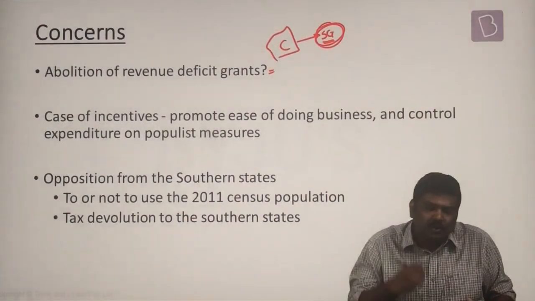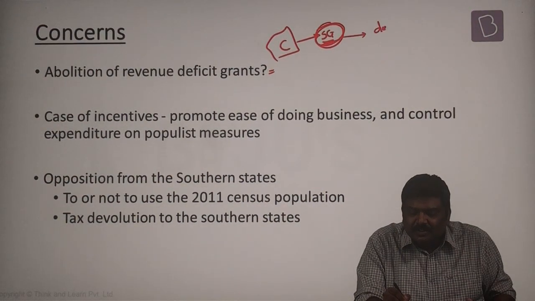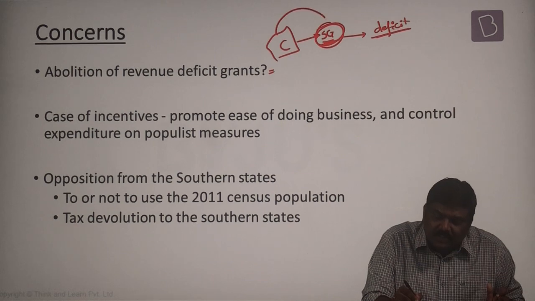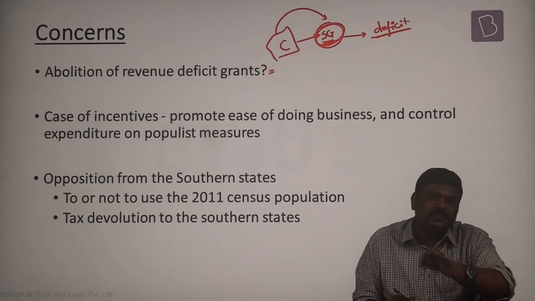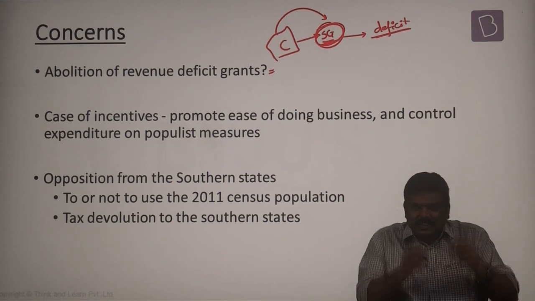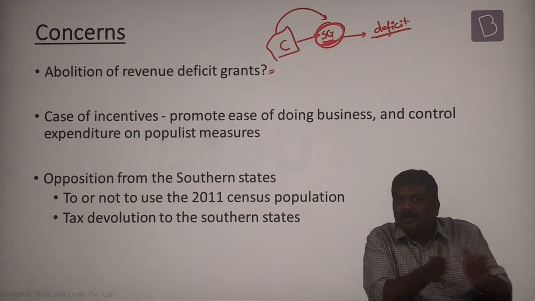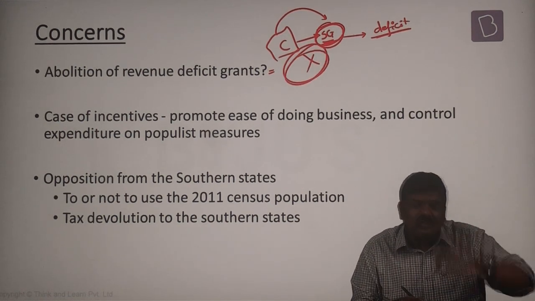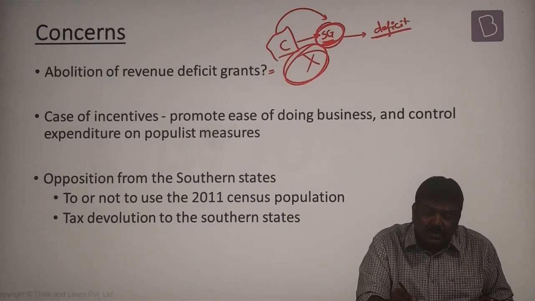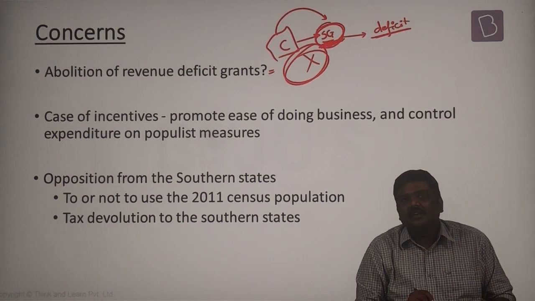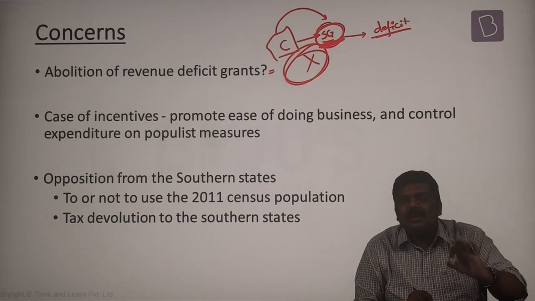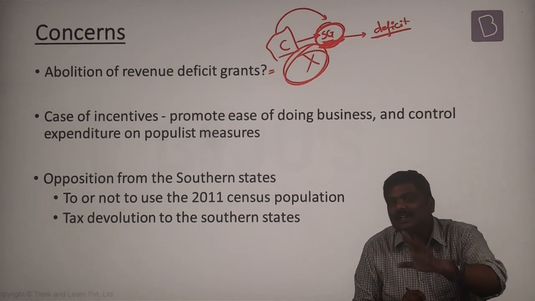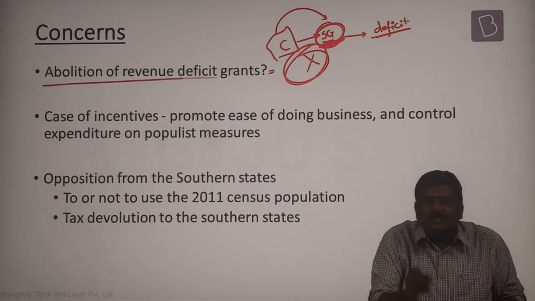As a result of this, don't you think the state government is going to incur a deficit in the form of revenue deficit? And to bridge the revenue deficit, center is transferring certain funds or grants which are called revenue deficit grant. Now in this situation, where this kind of a relationship exists between central government and the state government, should we abolish the revenue deficit grant? Because if you abolish the revenue deficit grant, there will be a huge financial pressure on the finances of the state government. This may hamper the implementation of various welfare schemes or welfare measures which are proposed by the central government but implemented by the state government. So this is one concern.